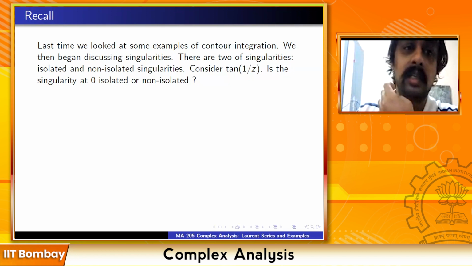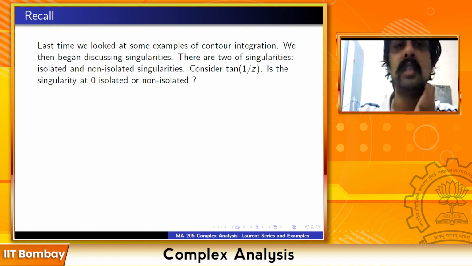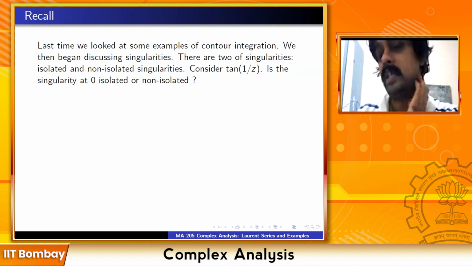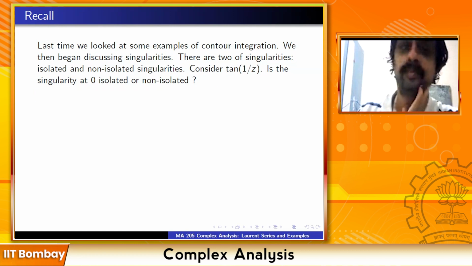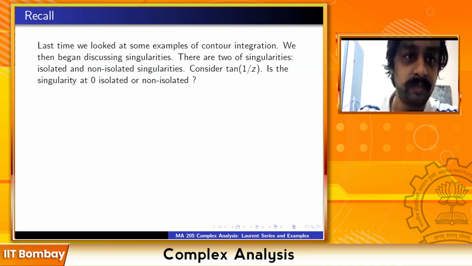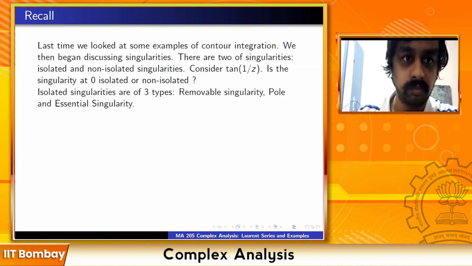If it's not isolated, you call it a non-isolated singularity. So here 0 is a non-isolated singularity, because in any neighborhood of 0, I can find points at which tan of 1 by z blows up. Is it okay now? Yes, sir. Understood. Thank you.